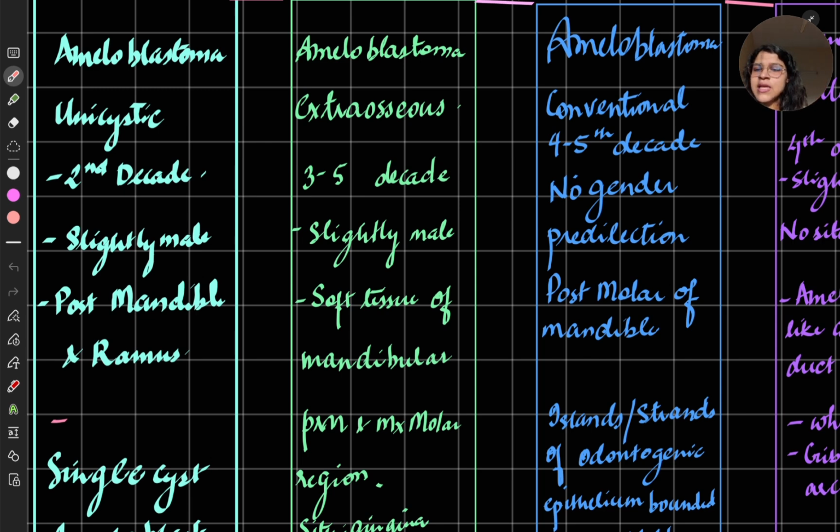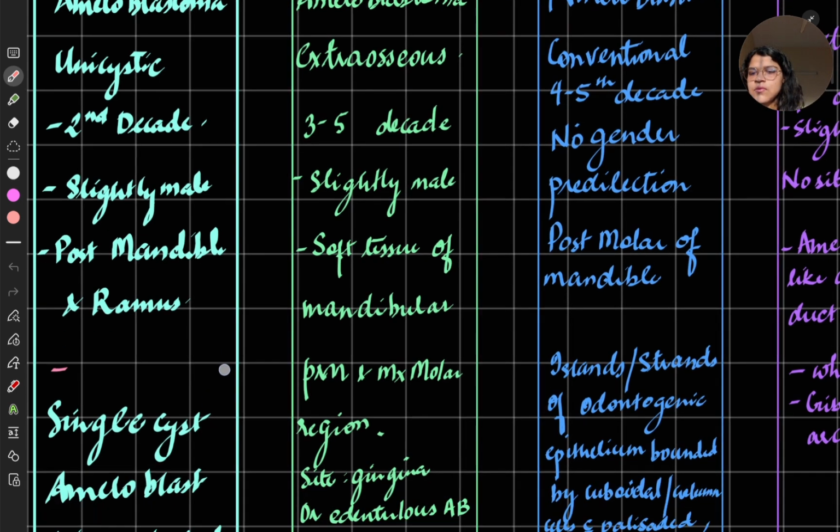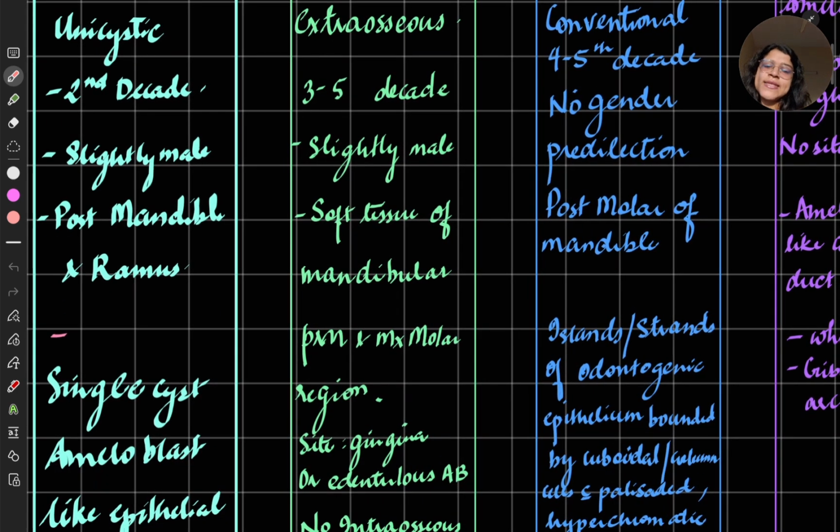It's one of the classes, and this is based on the clinical types. It occurs during the second decade, just in between your 20s and 30s. It has a slight male predilection, and the posterior mandible and ramus are most affected.